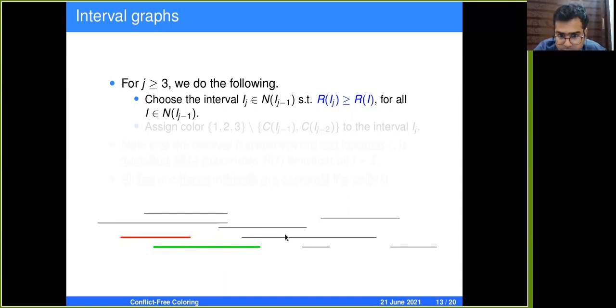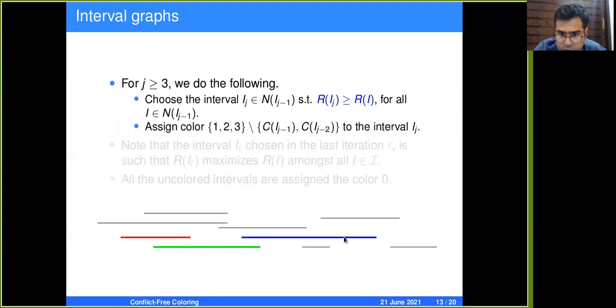So we choose this. What is the color that we are going to assign? Since we have 3 colors, we assign a color which has not been assigned to the last 2 chosen intervals. So we don't give red, we don't give green to this interval, but a new color. The next interval which comes up is not going to get blue or green, but it is going to get the color red, and it goes on alternately.